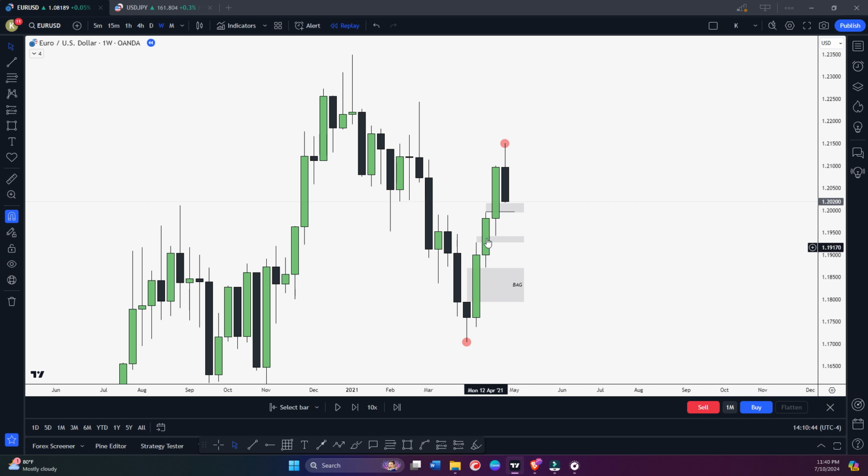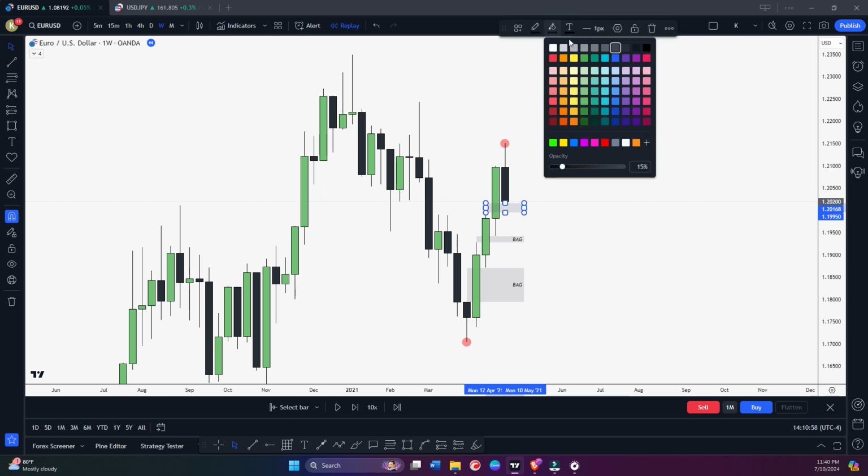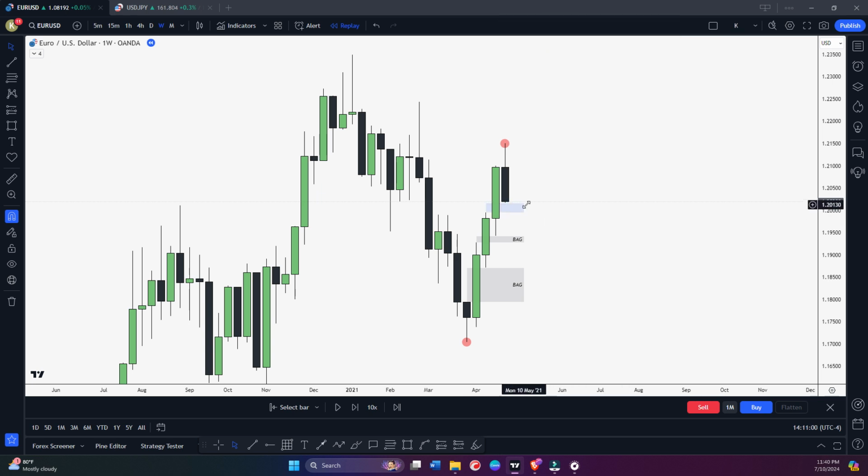First candle was this, second candle was this, third candle was this. So we created a fair value gap here. This is also a breakaway gap because the third candle is closing above the second candle high. Now, if you see this fair value gap here, let's mark this bullish. Okay, let's mark this blue, sorry.